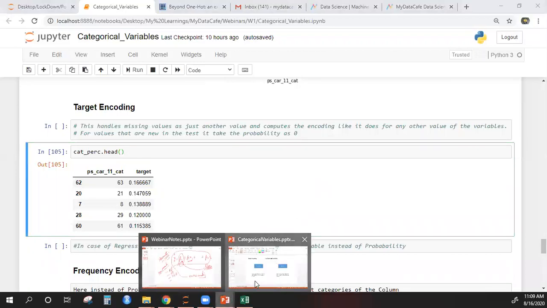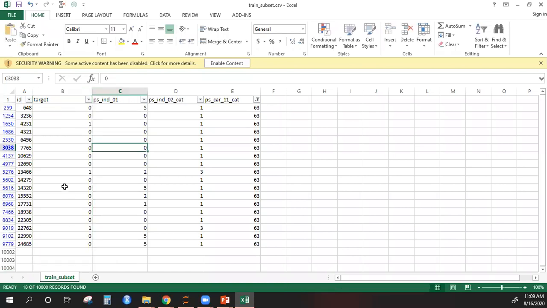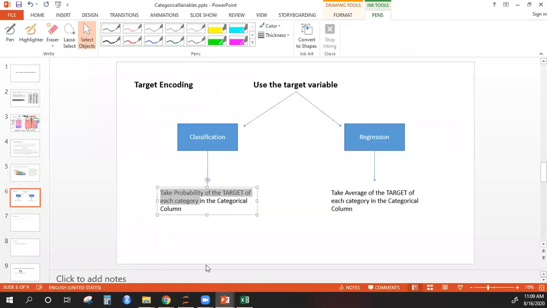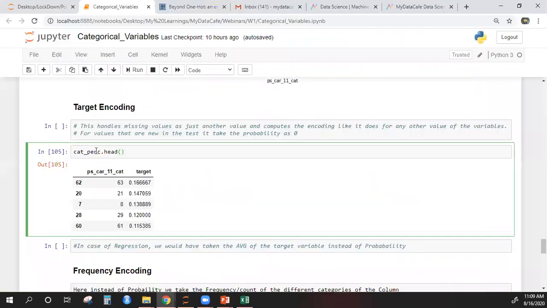For regression, instead of taking the probability, take the average of the target. Here we were calculating the probability on this data, but for regression there is no concept of probability. There you will take the average value of the target, and replace that on the problematic column.